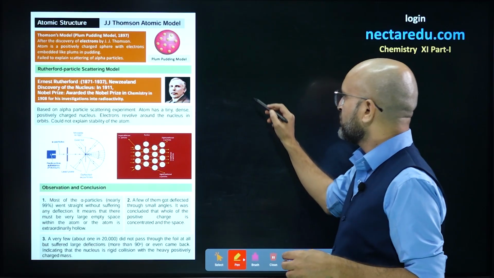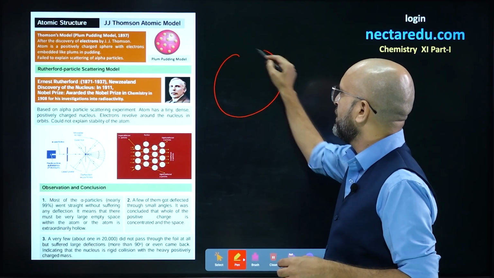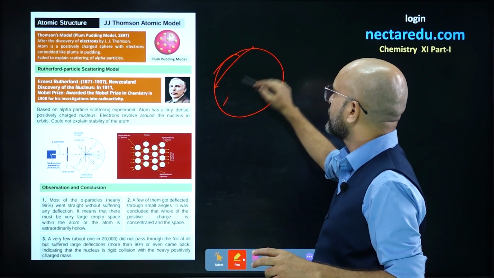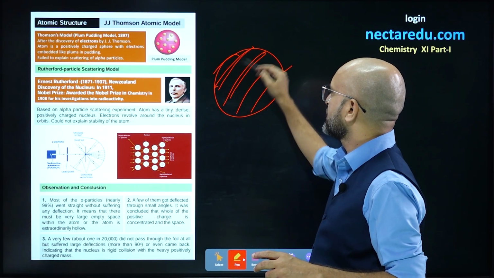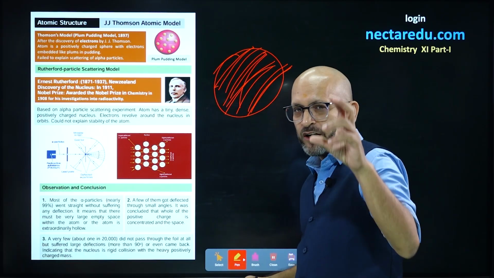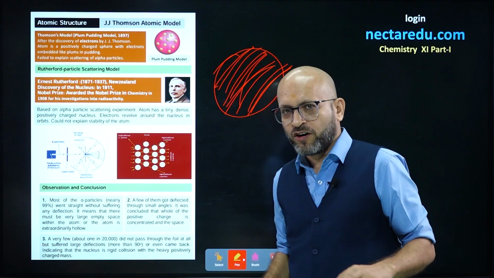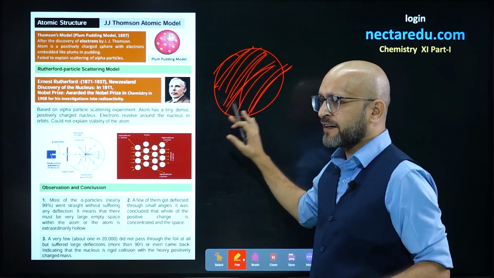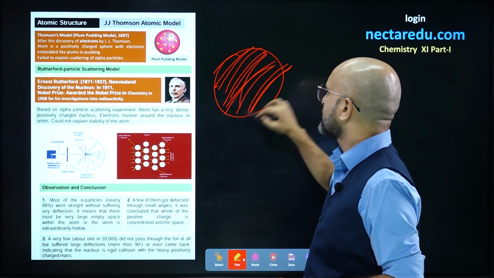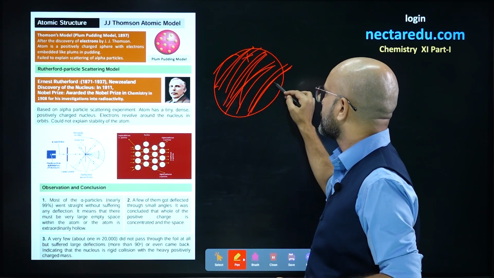So how was it? He told that the atom is a spherical solid body which has positive charge spread out everywhere. This is all positive. It is like a ball. If you have seen a cricket ball, it is like that. So like a cricket ball is the atom, and the whole atom has positive charge.